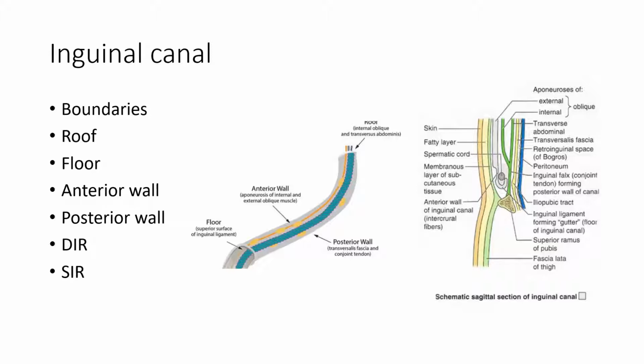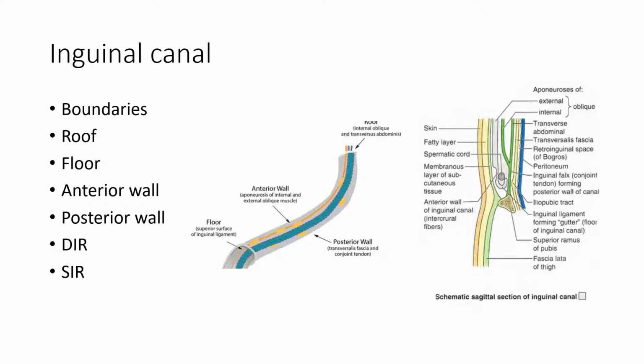Anterior wall of the inguinal canal is formed by the external oblique aponeurosis. Posterior wall is formed by the conjoint tendon and transversalis fascia. Deep inguinal ring is the defect in transversalis fascia.